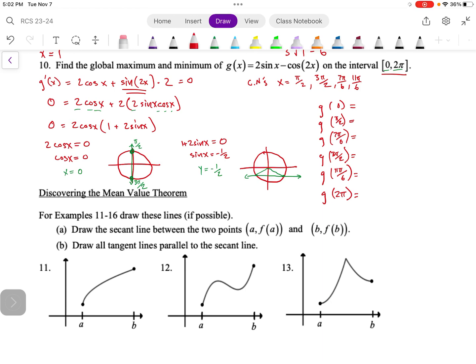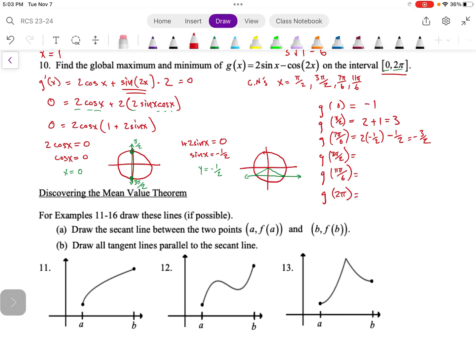Okay, so g of 0 here would just go to -1. G of pi halves is going to go to 2 plus 1, which is equal to 3. For 7 pi 6, I'm going to get 2 times -1/2 minus 1/2, which is equal to -3/2.